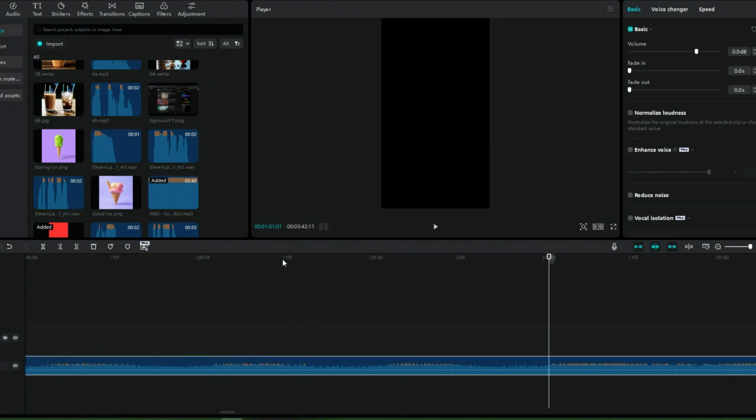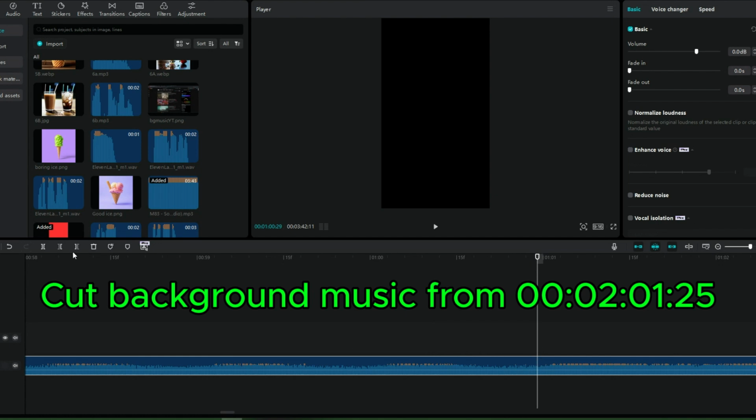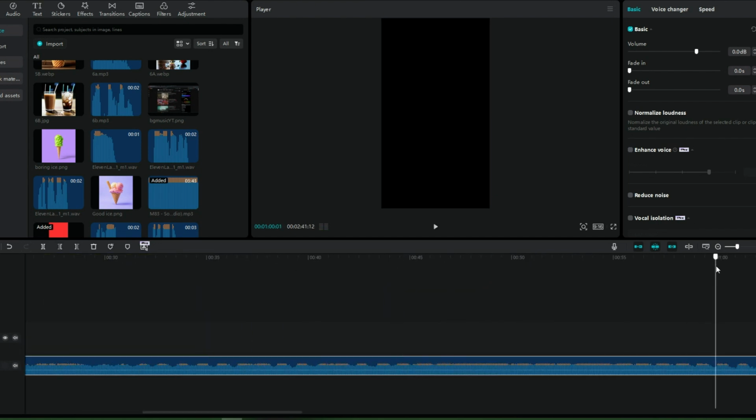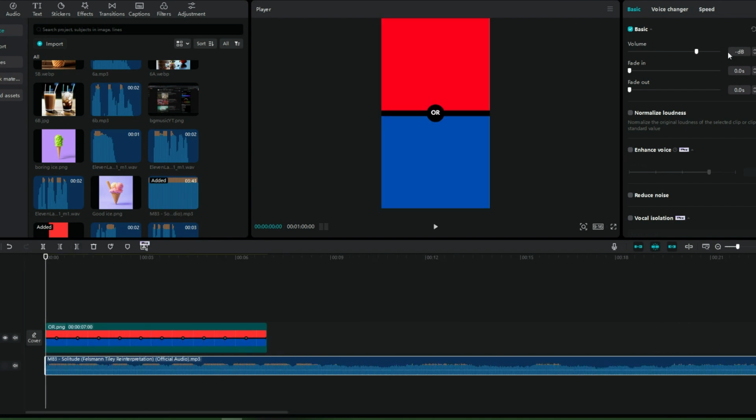Cut the background from 0002 0125 to make the music no longer than 1 minute. Set the volume to 10.4 dB to ensure it doesn't overpower the voiceovers.